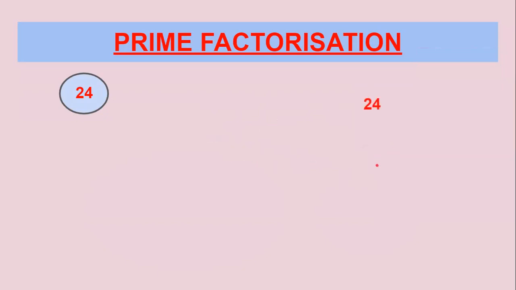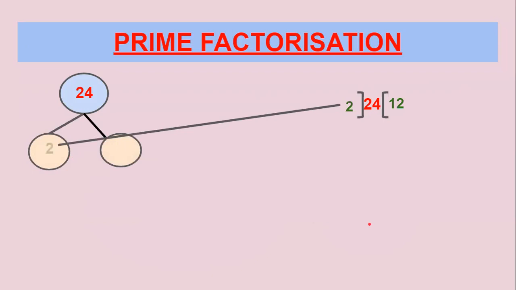24, when we divide, this is an even number because 4 is there in the units place. When you divide this, 2 twelves are 24. So 24 can be written as 2 into 12. 2 will come and sit here, and 12 will come and sit here. This is the prime factorization tree.